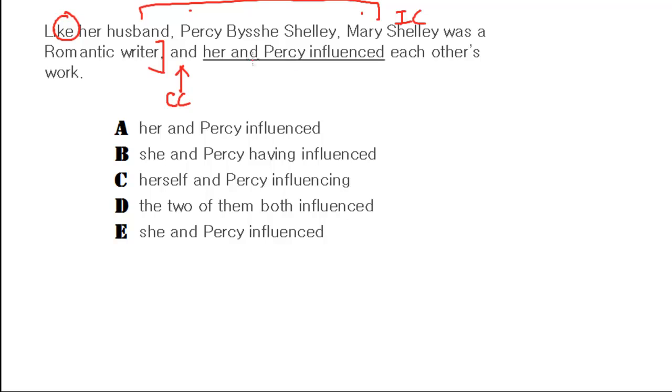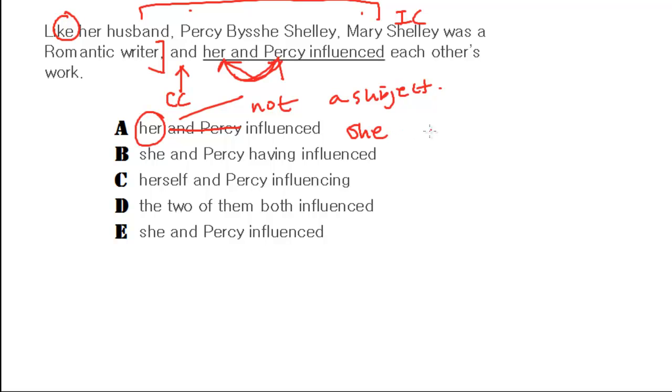Okay, that's fine because "each other's work" means they go back and forth influencing each other. Right? Except what is wrong in answer choice A? Her is not a subject. Right? Not a subject. And how can you check? You could get rid of "and Percy." Right? Her influence each other's work. Now, is that a correct sentence? No, because the subject should be what? She influenced his work. Right? And vice versa.